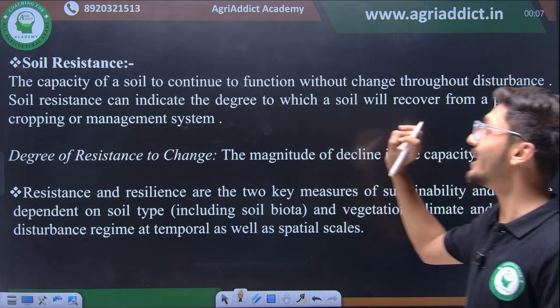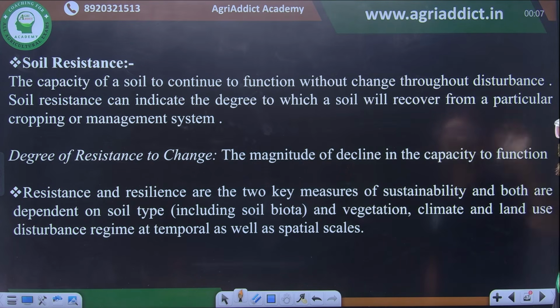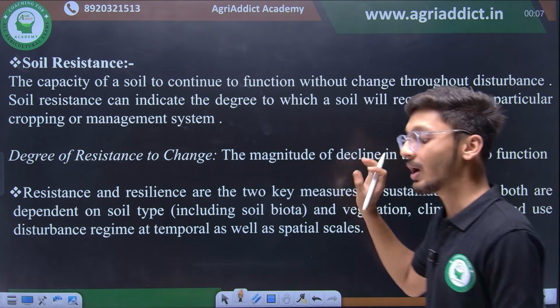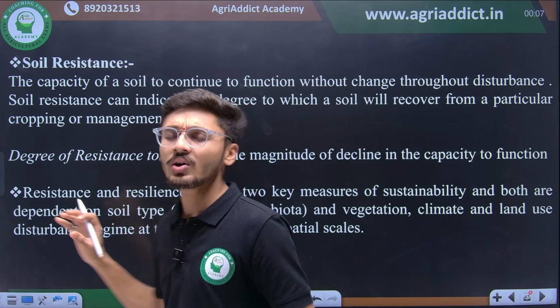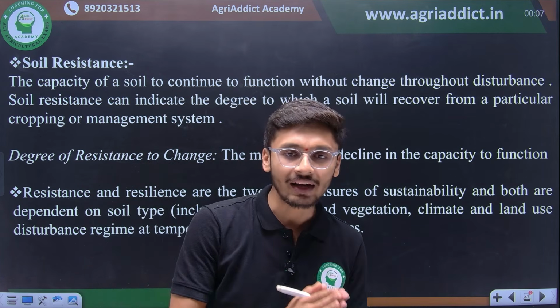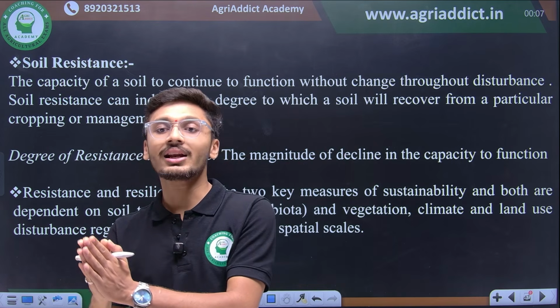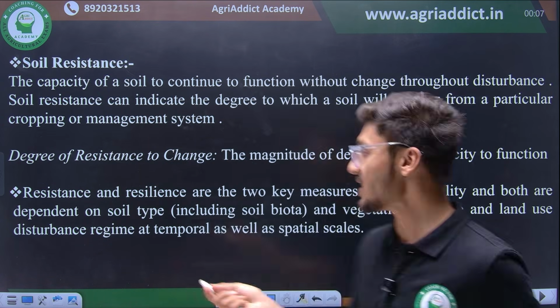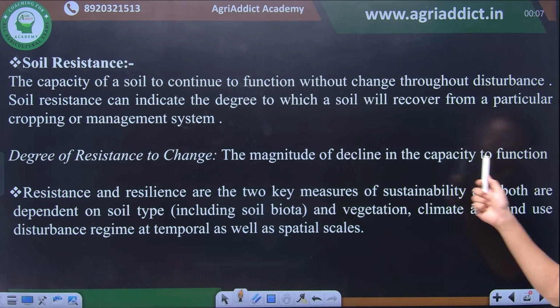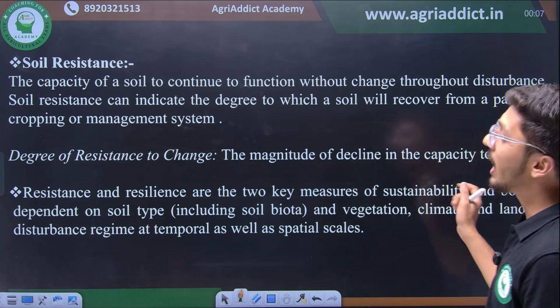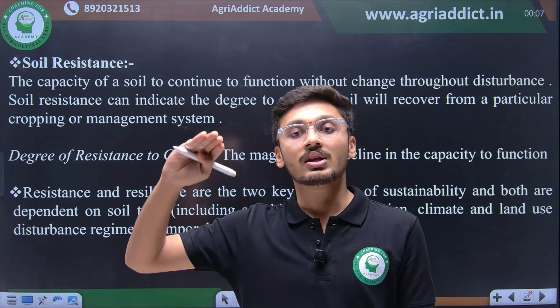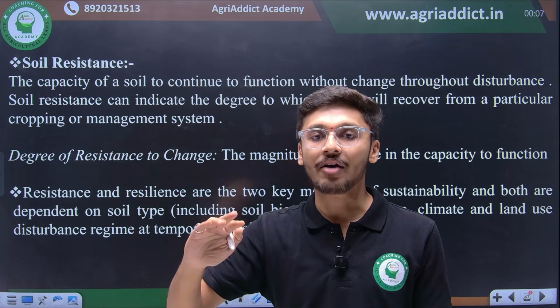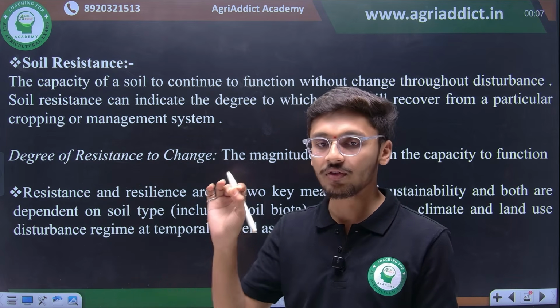Soil resistance can indicate the degree to which a soil will recover from a particular cropping or management system. है ना? What is the indicator? Soil resistance is indicating कि at what level will the soil recover after particular cropping or management system. Then degree of resistance to change. Degree of resistance to change is the magnitude of decline in the capacity of function. At what magnitude the soil is getting disturbed after disturbance is known as degree of resistance.